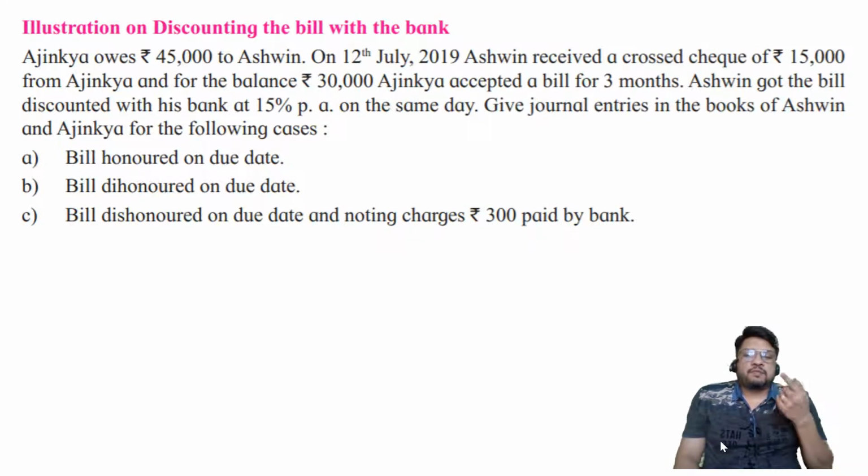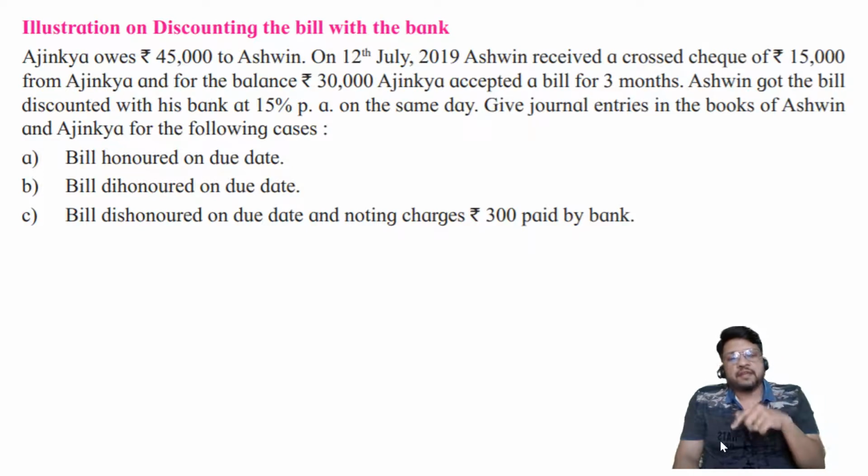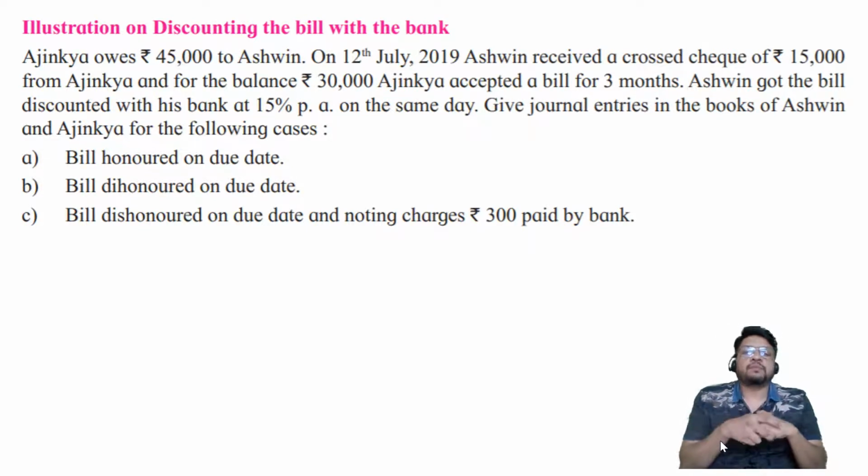So the banker will specify to the drawer at the time of discounting itself, at the time of giving the advance itself, that whatever interest I could have charged at the end of the term of the bill, I am going to charge now itself, and I am going to deduct it from the amount of the bill. I will give you the net amount.